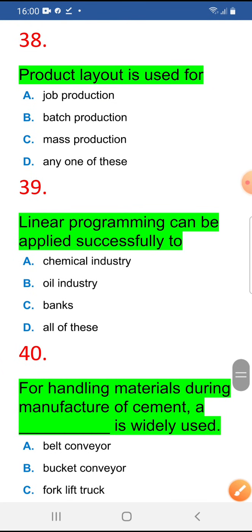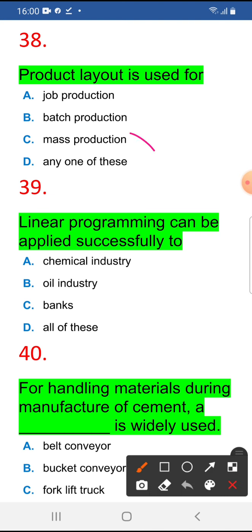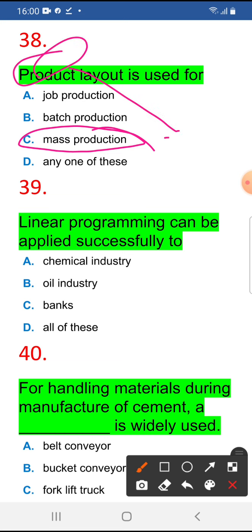Product layout is used for: 38 is C, that is mass production. So product means what? A particular product will be manufactured, like soap. Soap is not manufactured in ones and twos. It will be manufactured in lakhs and lakhs. So that is mass production.